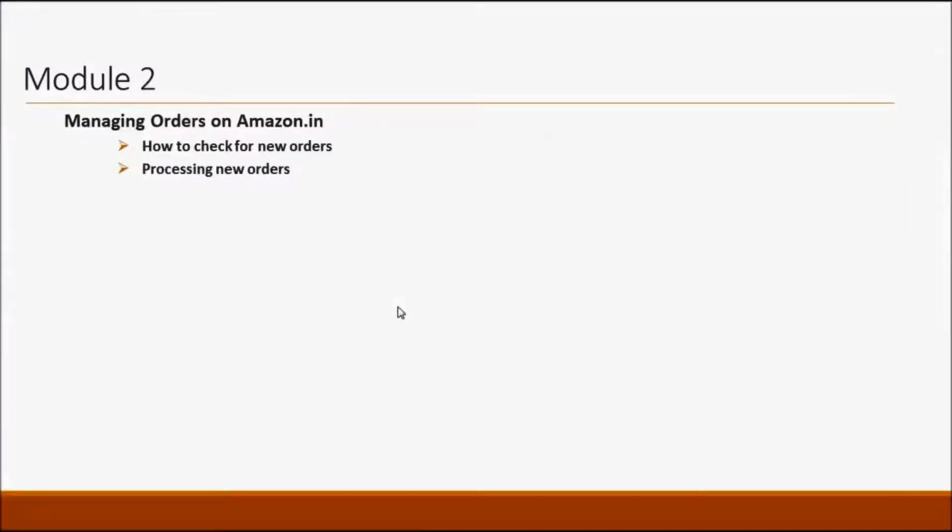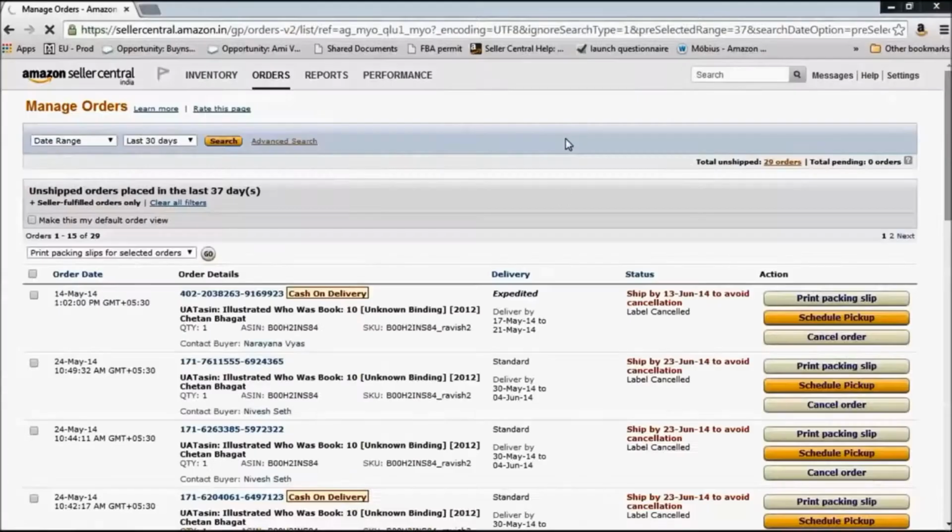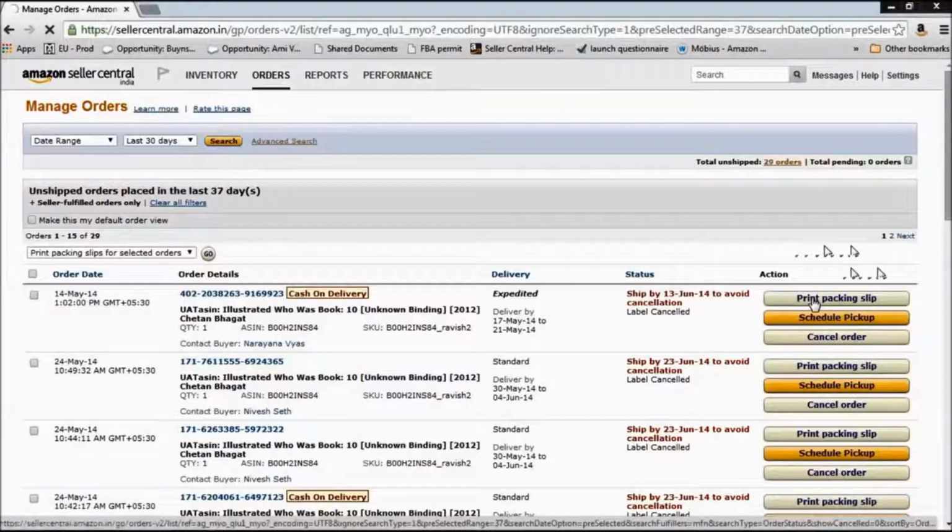Now there are two ways in which you can confirm an order depending on which option you have chosen. You can either confirm a shipment if you are shipping out your products using your own delivery network, or you have to schedule a pickup if you are using Amazon's shipping service, which is known as EasyShip. So in the actions column, as you can see, first there is an option of printing a packing slip, which you have to put inside the box while shipping it out. Then you have the option of scheduling a pickup. This is the option that will come if you have opted for Amazon shipping, otherwise known as Amazon EasyShip.